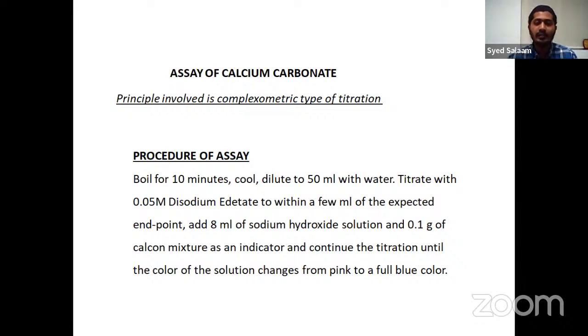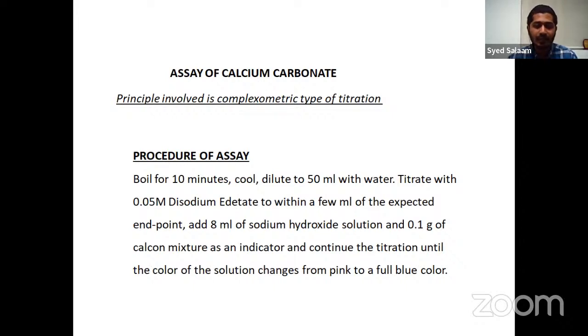So here, if you go towards this calcium carbonate, the principle involved is complexometric titration. It has been assayed by the complexometric titration method. So how are you going to perform the assay? You need to boil a solution of calcium carbonate for 10 minutes, cool, dilute with 50 ml of water, and titrate with 0.05 molar disodium EDTA to within a few ml of the expected endpoint.